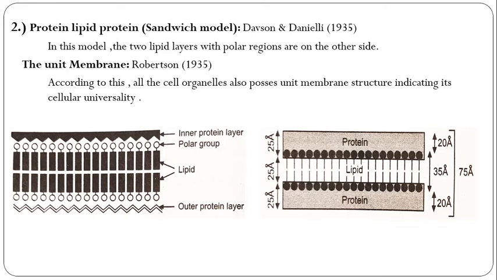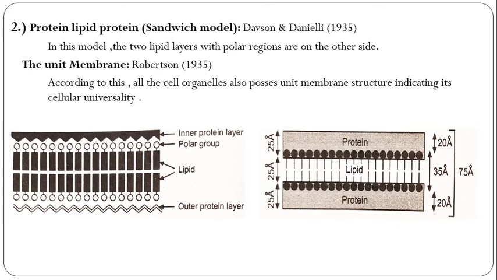According to this model, all cell organelles also possess unit membrane structure, indicating its cellular universality. Under the electron microscope, it shows dense layers separated by a clear zone, 35 angstrom thick.